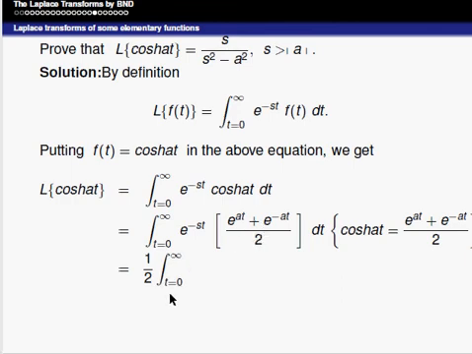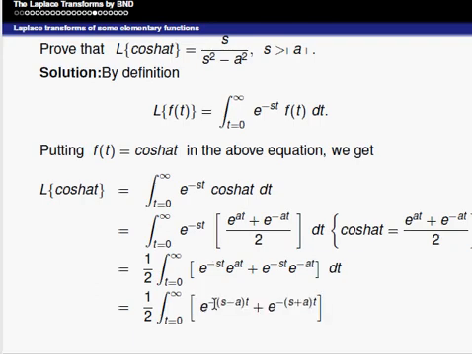Integral from 0 to infinity e power minus st into e power at plus e power minus st into e power minus at into dt. That is equal to 1 by 2 into the integral from 0 to infinity. Here we should observe the terms have the same base, so we can add the powers, and also take minus as a common factor in the power, that is e power minus of s minus a into t plus e power minus of s plus a into t into dt.